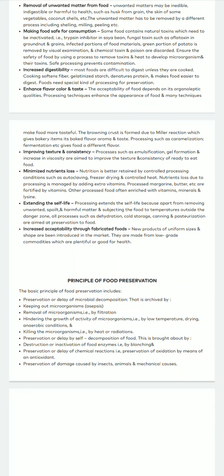It will inactivate these enzymes, because those enzymes won't be activated at that particular temperature, such as the boiling water temperature. So that is why we go for blanching. In the case of fish, the enzymes in the fish will be activated at room temperature. So that is the reason we usually store the fish in ice blocks or in refrigeration or freezing temperature, because at that particular low temperature the enzymes of the fish will be inactivated.